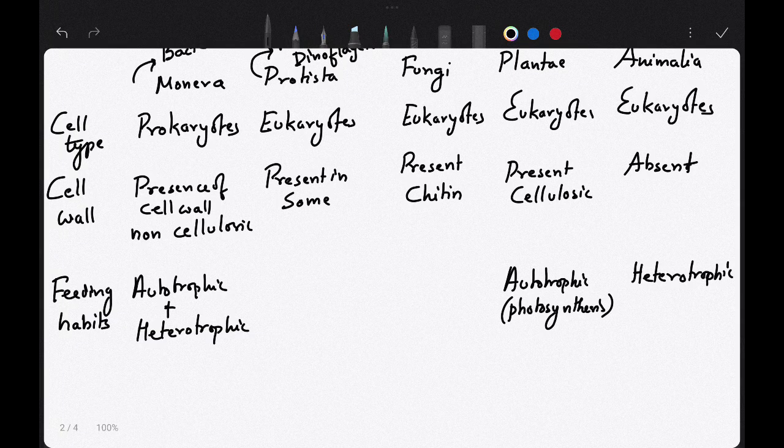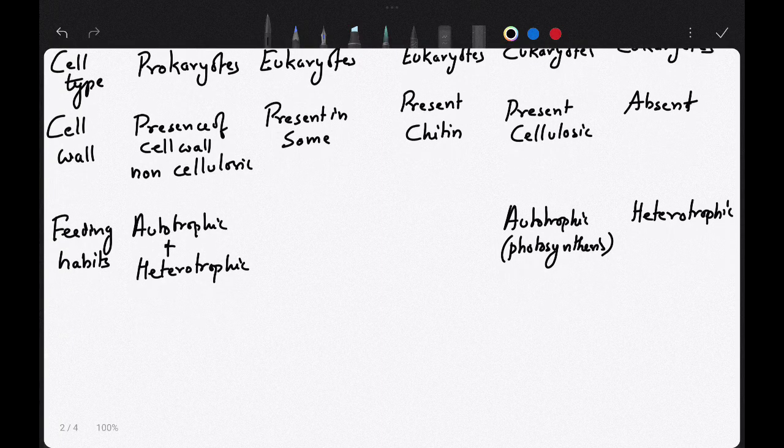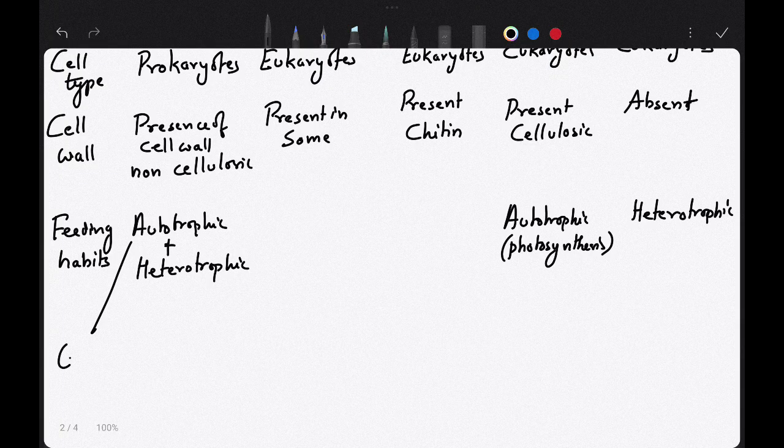Now what are photosynthetic autotrophic Monera? Give example. It is cyanobacteria. And in case of chemosynthetic autotrophic, you will see the nitrogen fixing bacteria.